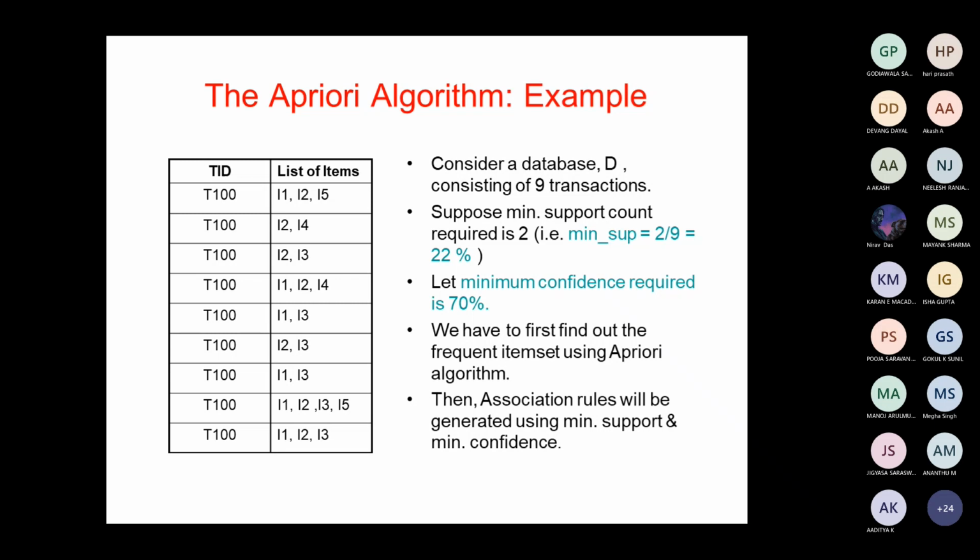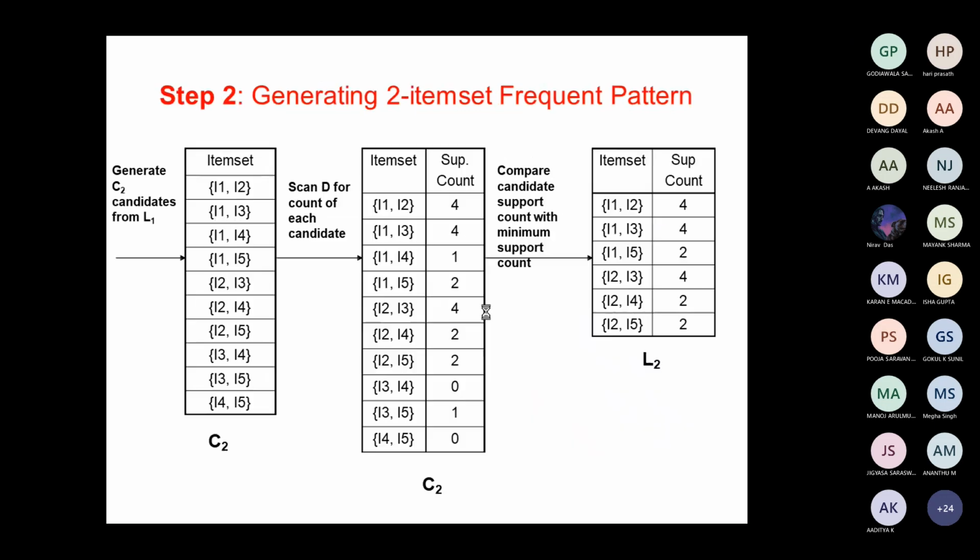You will be given a transaction database and the minimum support. You see over here, they have given the minimum support as 2. Usually the minimum support will be given, and then the minimum confidence will also be given to you, which is 70%. Finding the support and confidence we have seen in the last class. Now, given a minimum support and confidence, how do we generate the frequent item sets using the a priori algorithm?